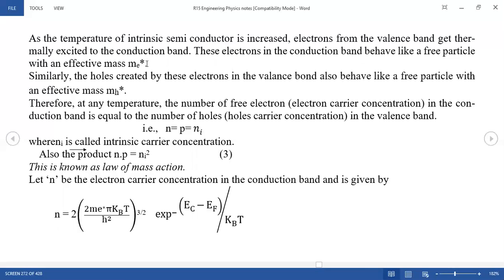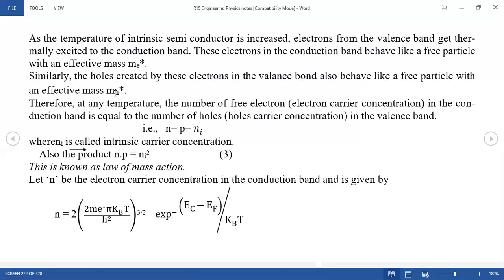We can use this from our earlier derivation. Similarly, the holes created by these electrons in the valency band also behave like free particles with the effective mass of holes, mh star.